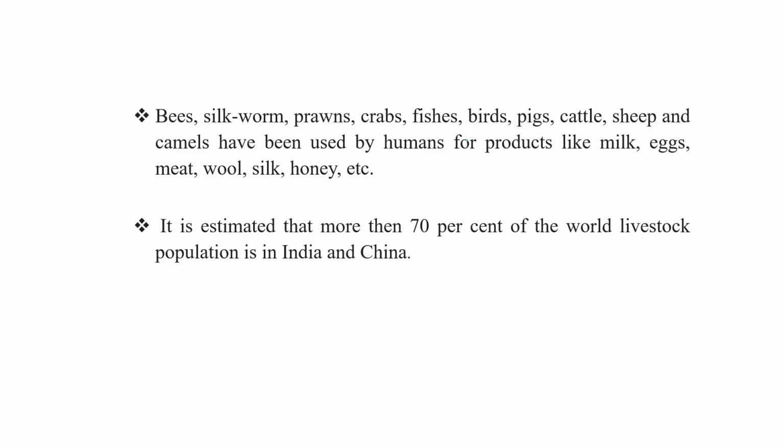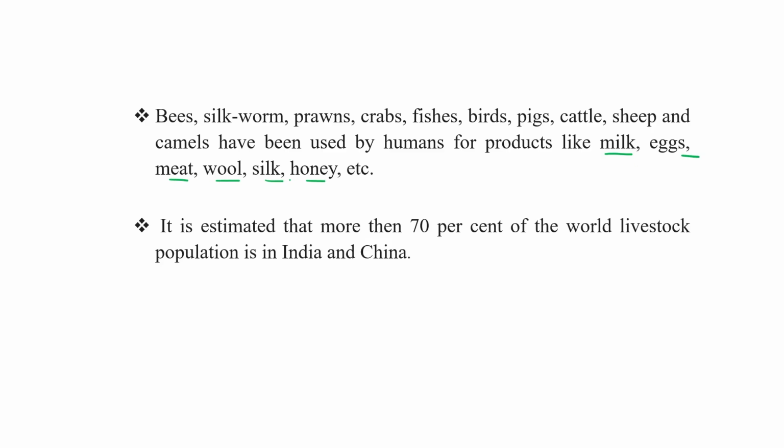Some type of insect gives us silk fiber. Some are responsible for honey production. Some are responsible for the egg. With some animals, we used to get milk. So these are the products mentioned over here: bees, silkworm, prawn, crab, fish, bird, and all other animals like camel, cattle. These are useful for human for the production of milk, egg, meat, wool, silk, and honey.